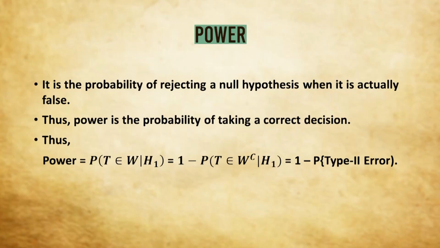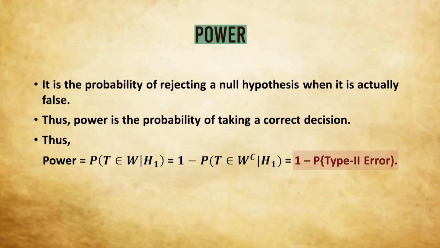This can be written as 1 minus the probability that T belongs to W complement given H1. Recall that T belongs to W complement given H1 means T belongs to the acceptance region when the null hypothesis is false. That is type 2 error. So power can be written as 1 minus the probability of type 2 error.